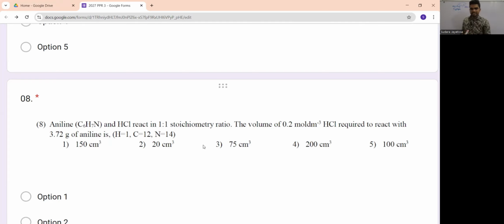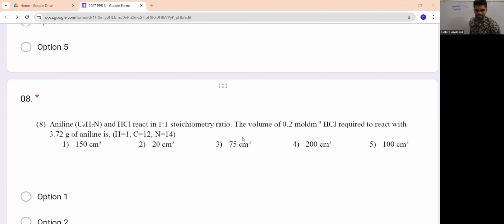Later, when you are doing organic chemistry, you will learn about aniline. But for now, the question is telling us that they are already reacting in a 1:1 ratio.